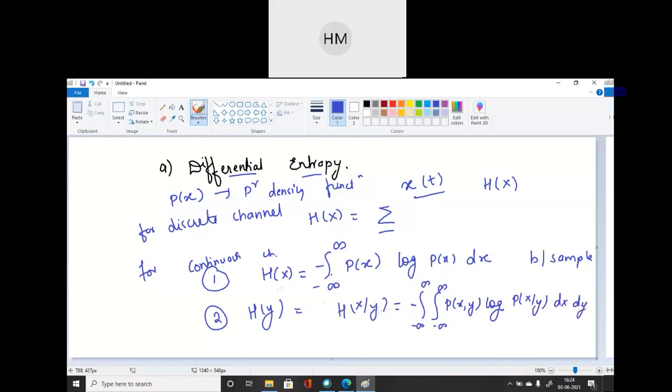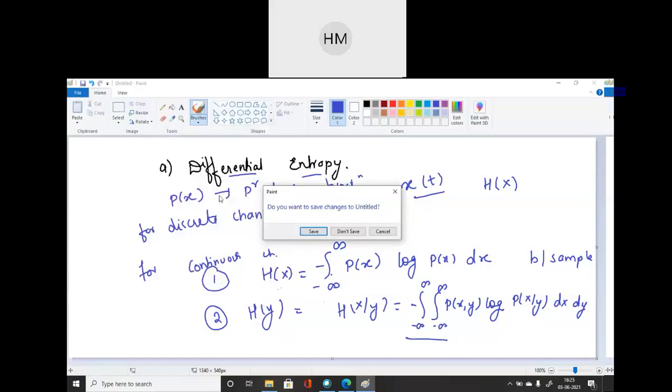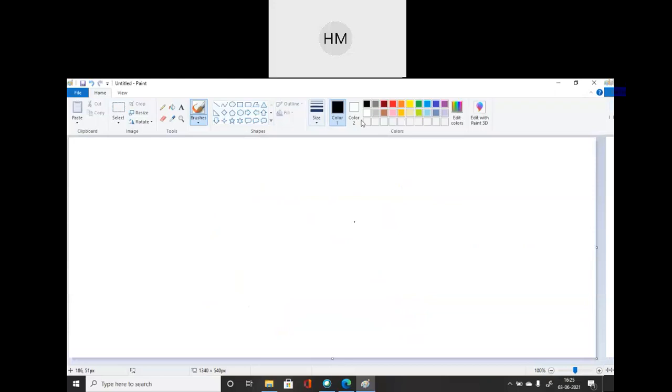Is it okay? H of x by y. So double integration sign. Finished?